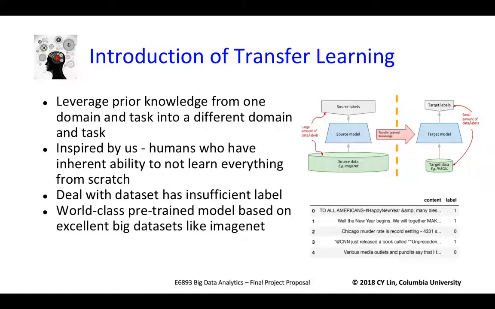And in real-world scenarios, we don't have a labeled dataset most of the time. So how do we deal with this issue? We found that transfer learning is an exciting concept where we try to leverage prior knowledge from one domain and task in a different domain and task. Just like transfer learning in ImageNet, in our case, we were interested in analyzing how President Trump's Twitter sentiment changes over time. We manually labeled 200 tweets as training data in transfer learning, and then used the trained model to predict the sentiment of the rest of the tweets. It works very well.